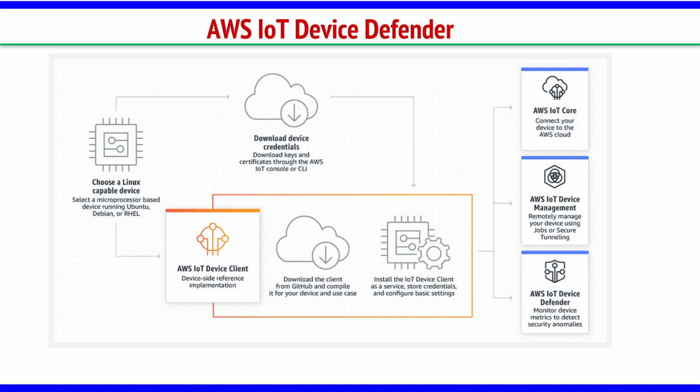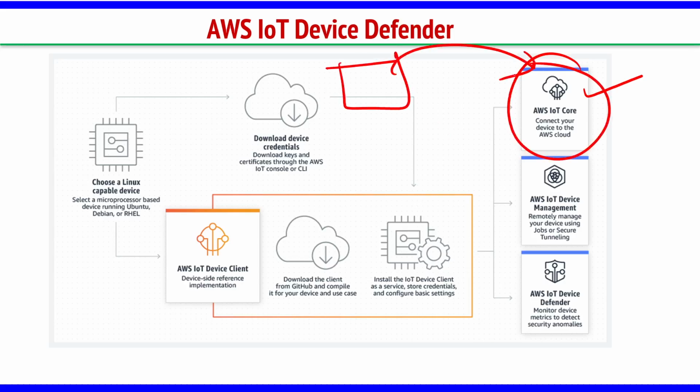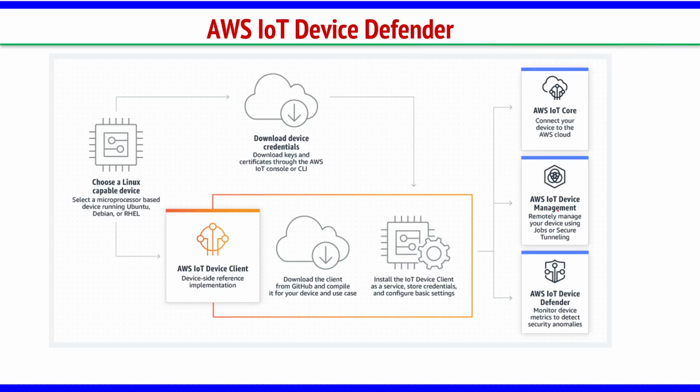So we have seen AWS IoT Core. This is the main central part. The IoT device connects to the core first. From there, it goes to access the services of AWS, right? Then device management, it is used to manage all those devices. We talked about OTA, FOTA and OTA, right? Firmware over the air and over the air.